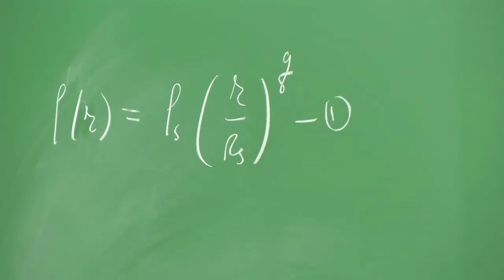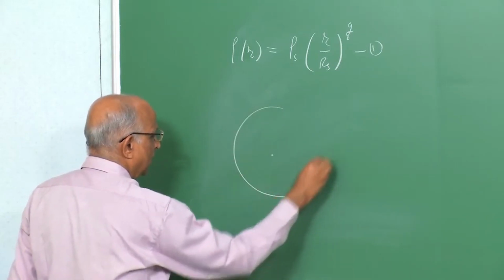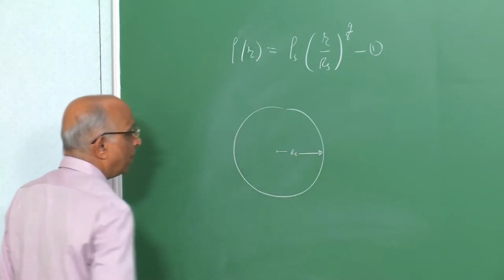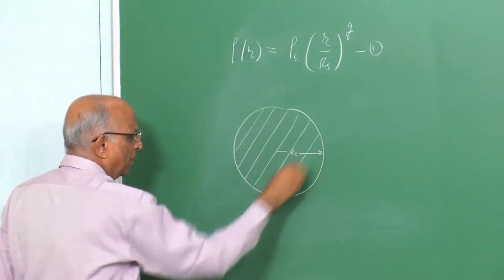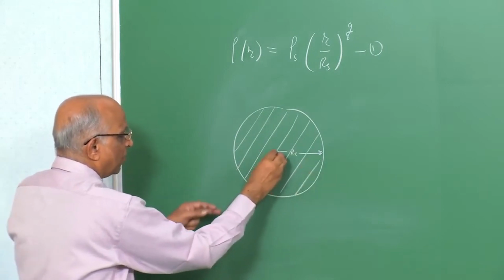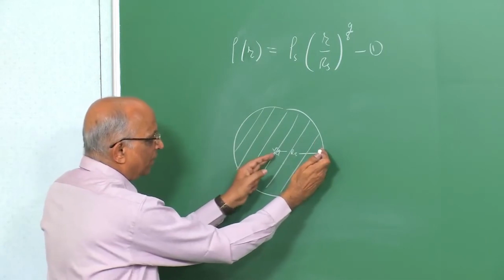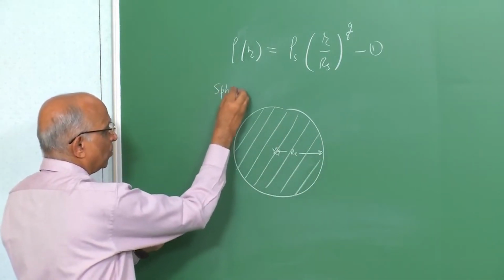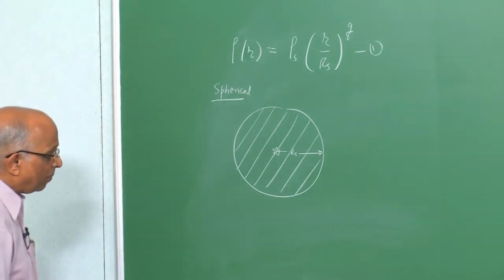Now, we want to look at the mass conservation equation. What is the mass conservation equation? Well, we had the explosion over here. The lead shock is at a distance, let us say Rs, from the source. What is the total mass contained by the lead shock wave? The lead shock wave starts from the site of the explosion and keeps moving forward. It has moved a distance of Rs. We assume it to be spherical. Mind you, this is only for the spherical case which I am doing. It could be done for cylindrical, it could be done for planar.